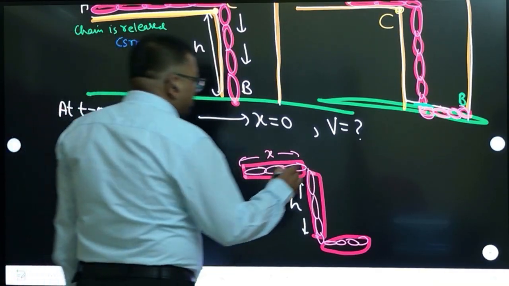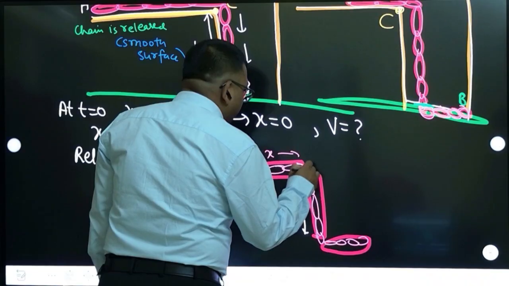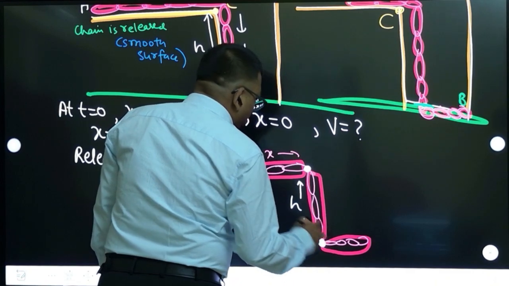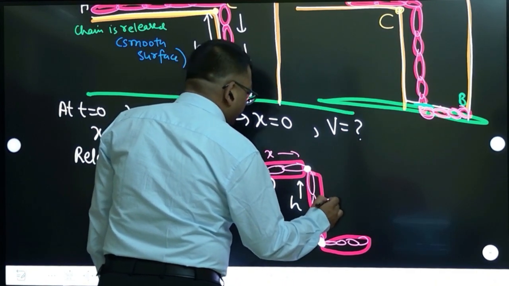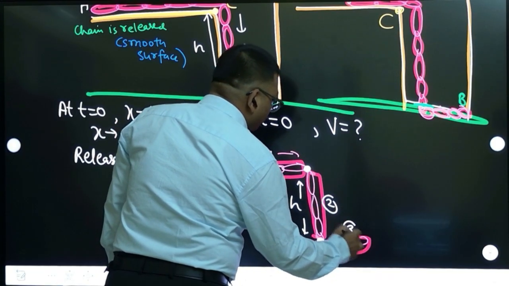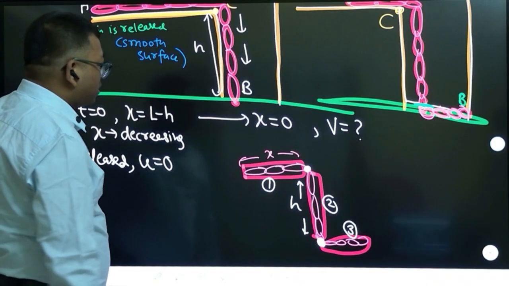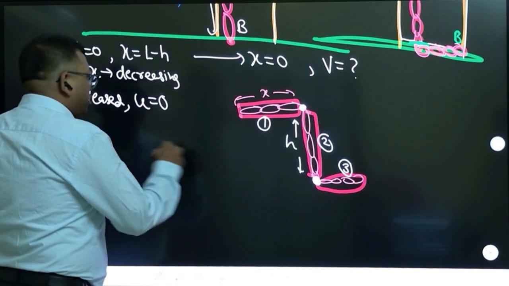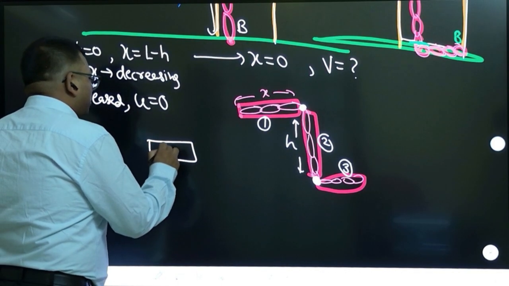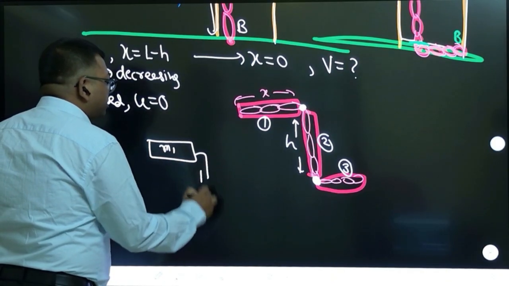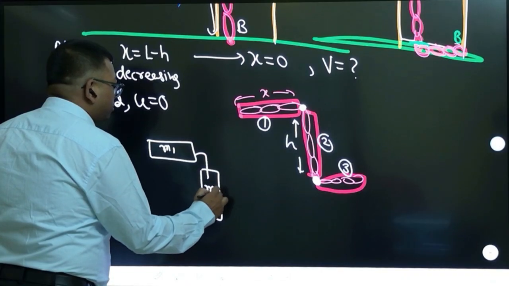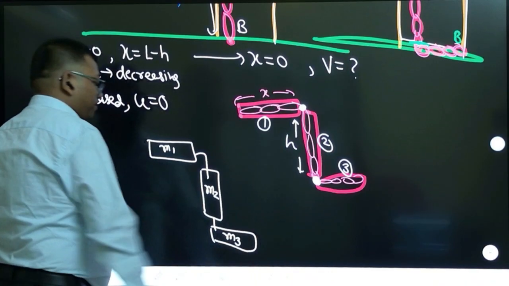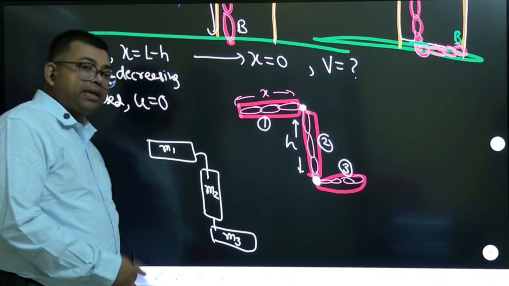So let us consider wherever the joining point is, the joint between these three parts. Let us call this the first part, this the second part, and this the third part. Three parts let us break down. Now consider each part like a block or a system, a single mass. Let us call this mass m1, this part which is hanging mass m2, and this mass which is further hanging mass m3. This is a better way to analyze this question.